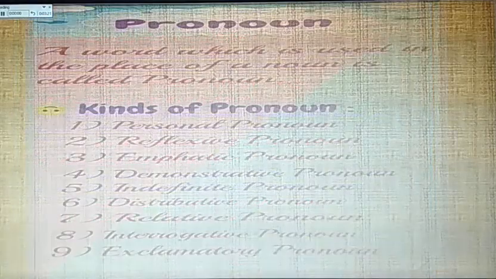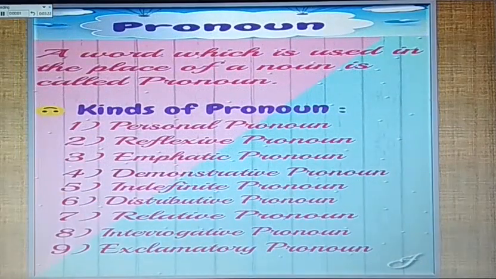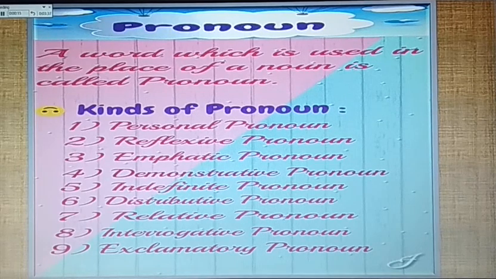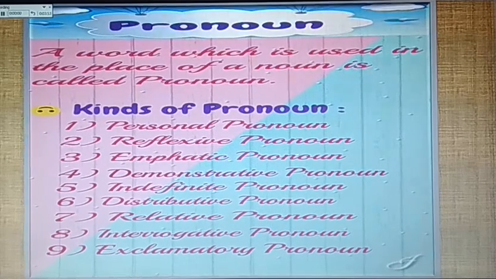Okay? Second, pronoun. A word which is used in the place of a noun is called a pronoun. Kinds of pronoun. First, personal pronoun. Second, reflexive pronoun. Third, emphatic pronoun. Fourth, demonstrative pronoun. Fifth, indefinite pronoun. Sixth, distributive pronoun. Seventh, relative pronoun. Eighth, interrogative pronoun. Ninth, exclamatory pronoun.